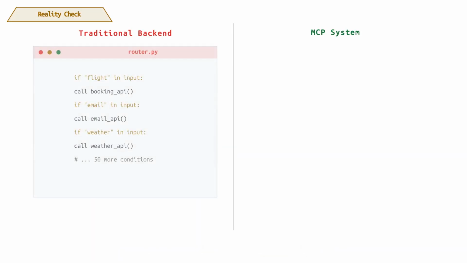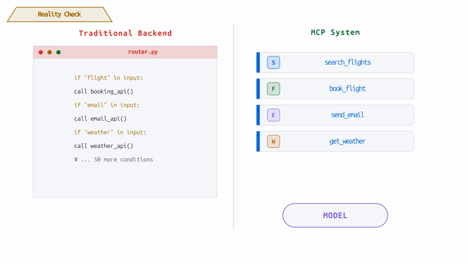Most systems today work like decision trees. If the user mentions flights, call Booking API. If they mention email, call Email API. As features grow, this becomes a large set of conditions. More conditions mean more edge cases, more bugs, and more maintenance.